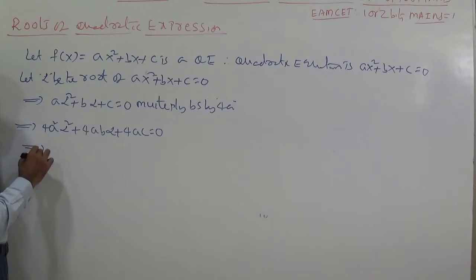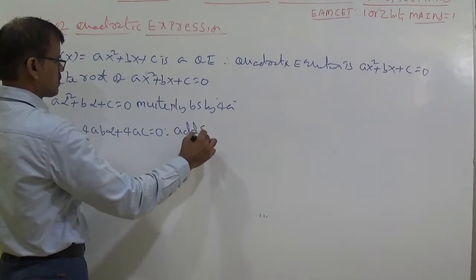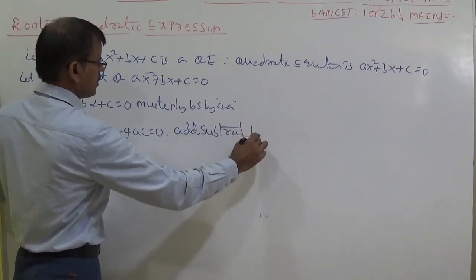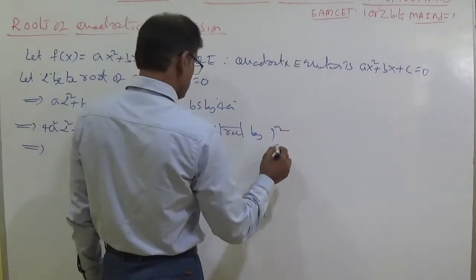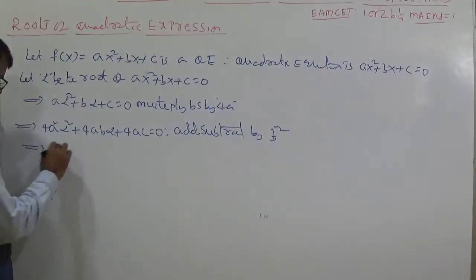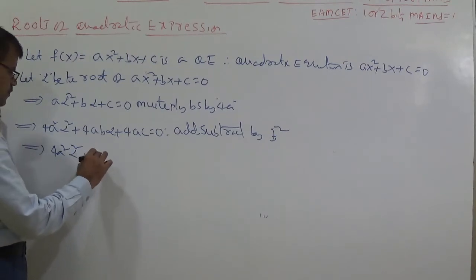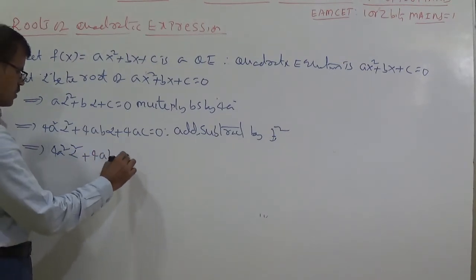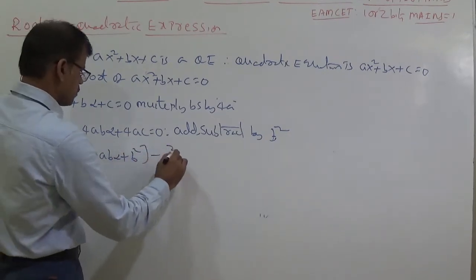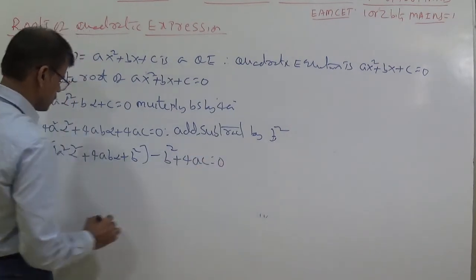We can understand here, I am writing add comma subtract b square. So you can write 4a square alpha square plus 4ab alpha plus b square, take a bracket like this. Now you can write minus b square plus 4ac equal to 0.